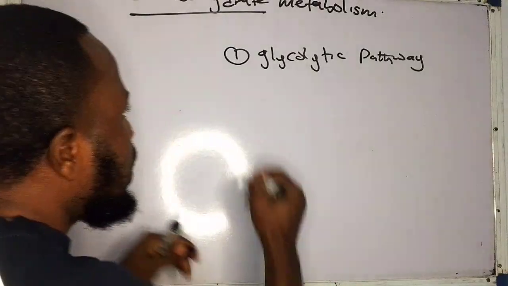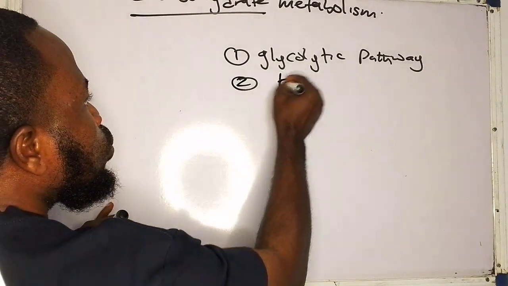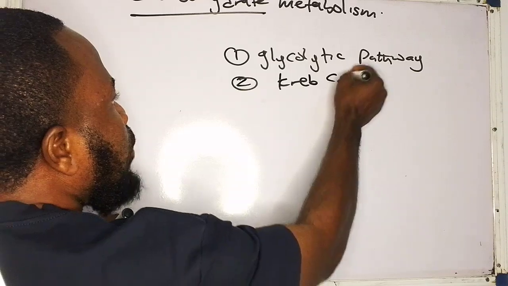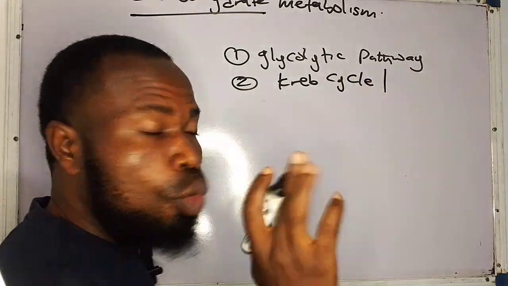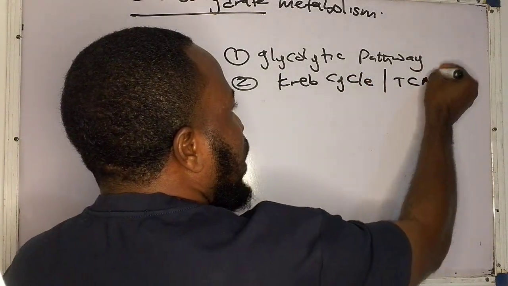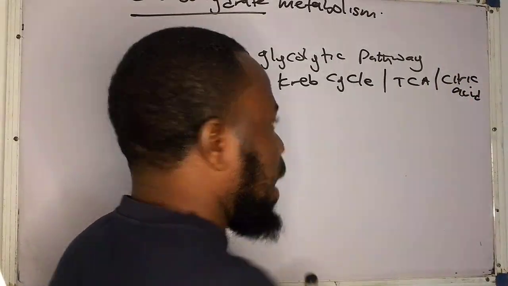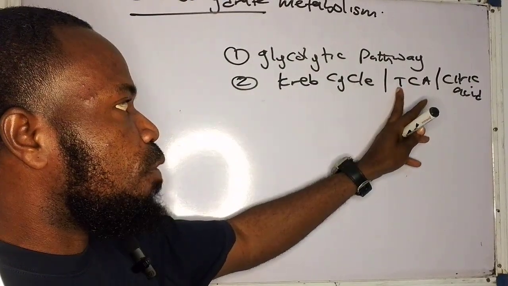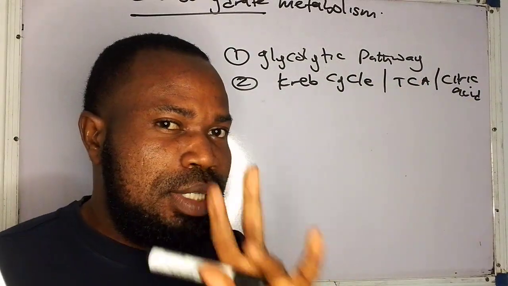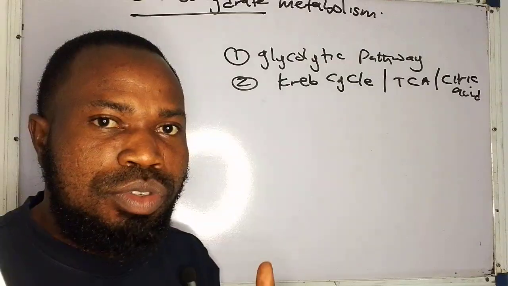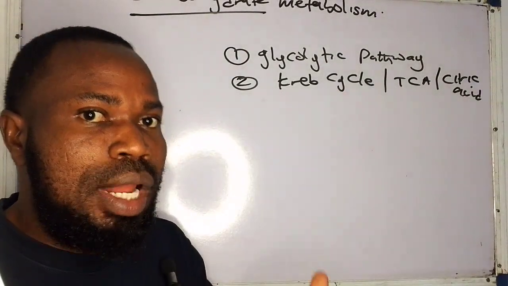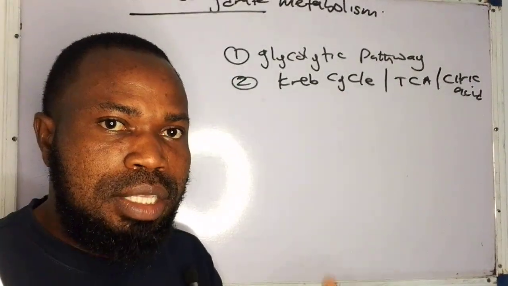Very, very easy. Then number two, we need to pay attention to the Krebs cycle, which is also known as the TCA cycle, or if you like, as the citric acid cycle. This TCA cycle stands for the tricarboxylic acid cycle. This Krebs cycle is named after the scientist Hans Krebs, who elucidated the pathway.